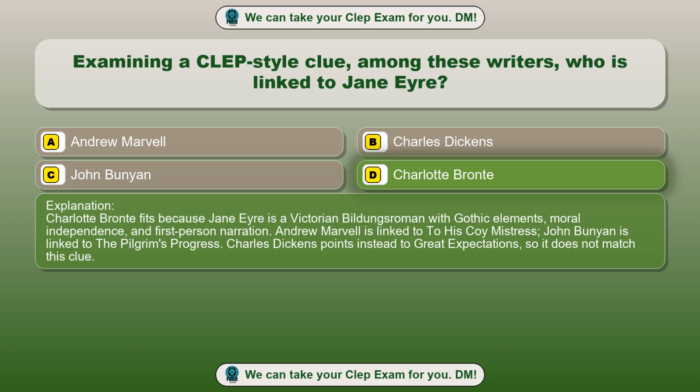Charlotte Bronte fits because Jane Eyre is a Victorian Bildungsroman with Gothic elements, moral independence, and first-person narration. Andrew Marvell is linked to To His Coy Mistress, John Bunyan is linked to The Pilgrim's Progress. Charles Dickens points instead to Great Expectations, so it does not match this clue.